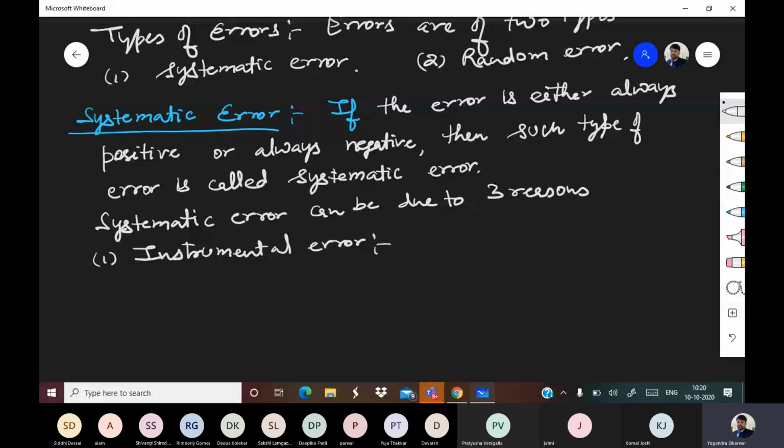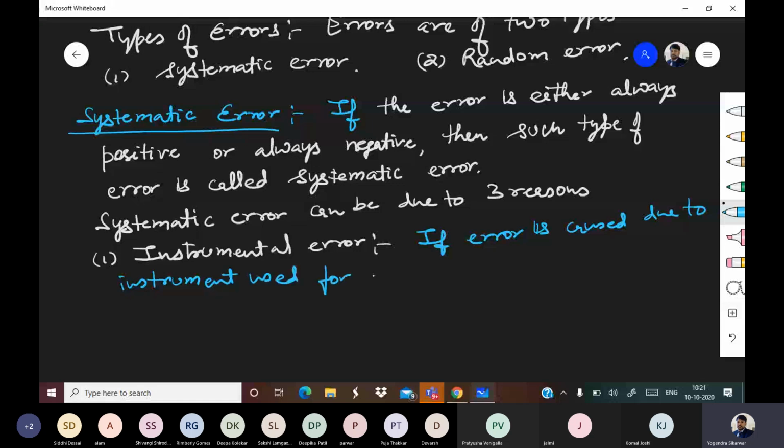If error is caused due to the instrument used for taking reading, then such error is called instrumental error.